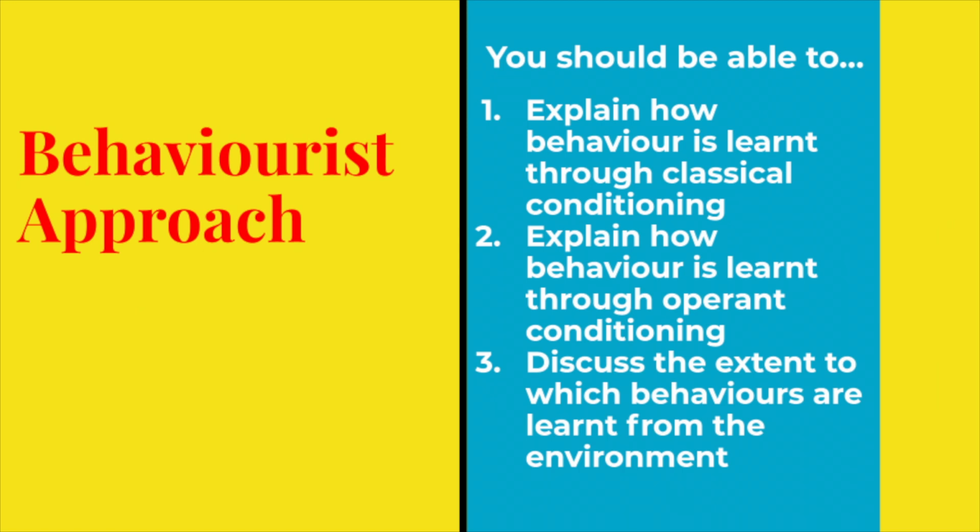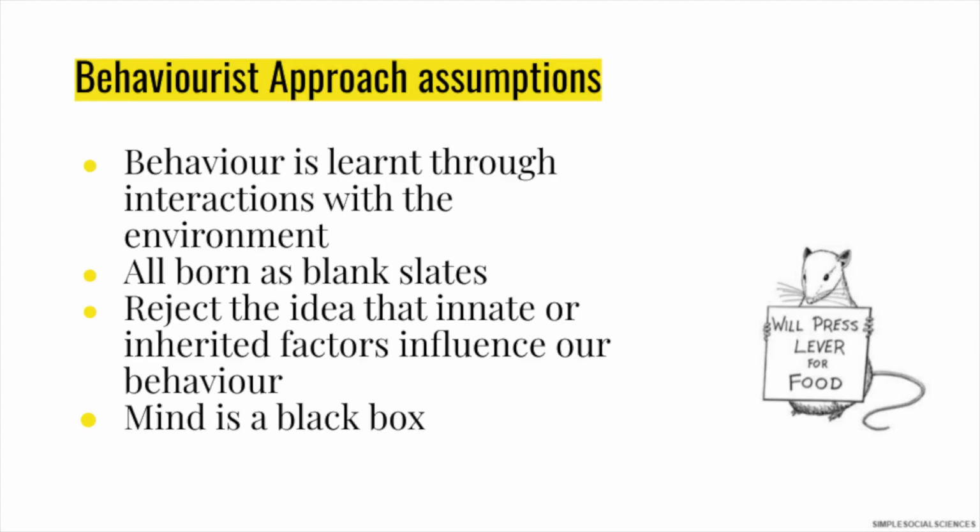Let's start off by looking at some of the key behaviourist assumptions. The very first one is that behaviour is learnt through interactions with the environment. What this basically means is that all humans are born as a blank slate and there are no innate or inherited factors that influence our behaviour. So essentially, behaviourists argue that everything that we are is a result of what we have learnt from our environment. This includes examples such as phobias and even offending behaviour.